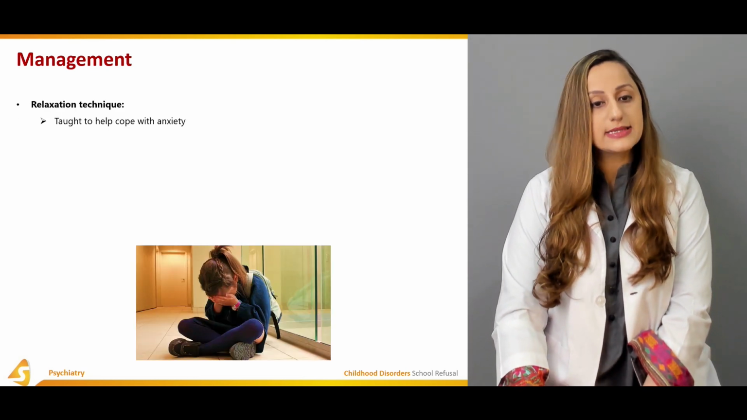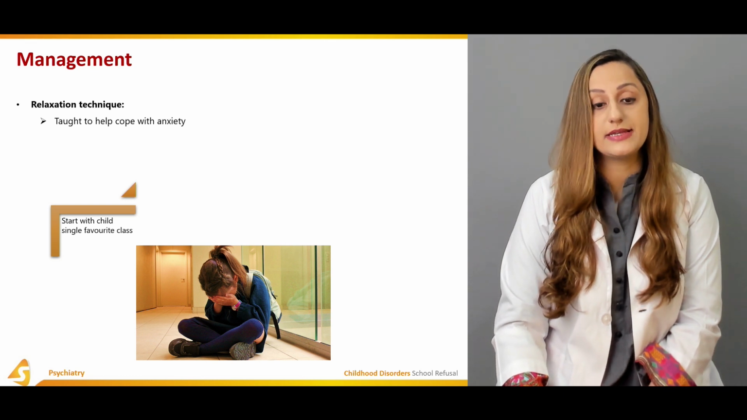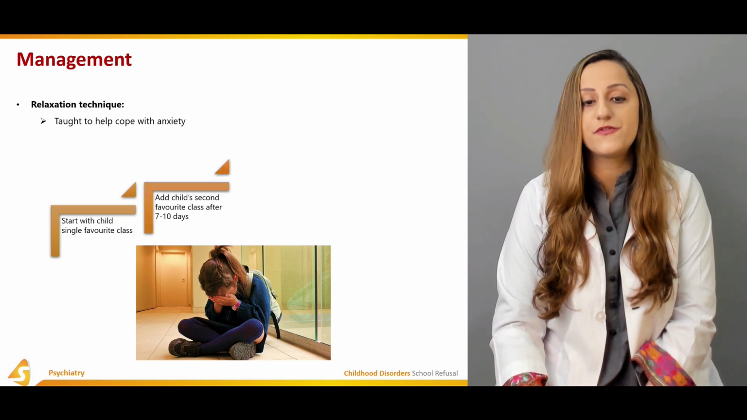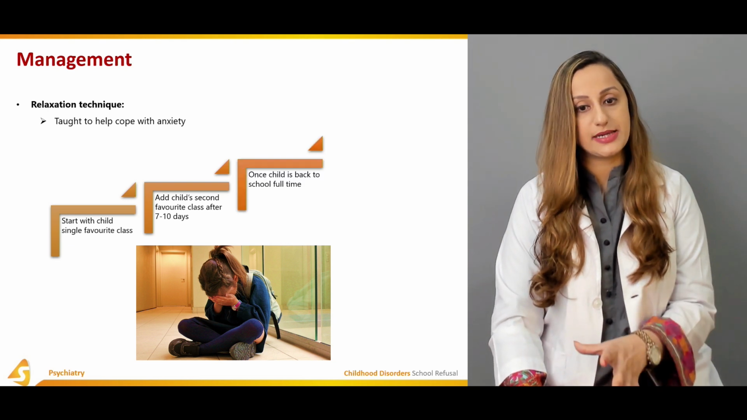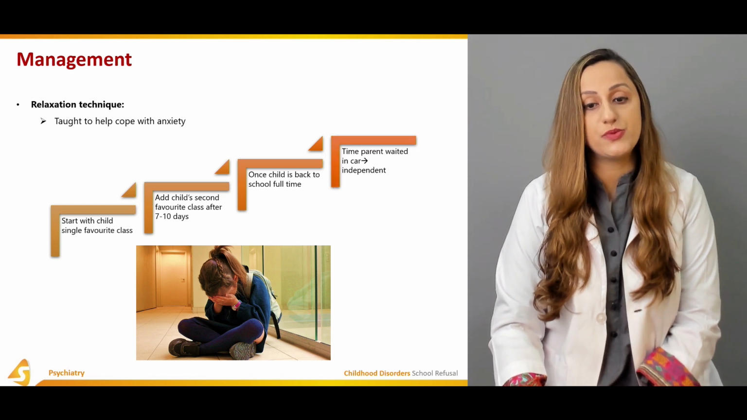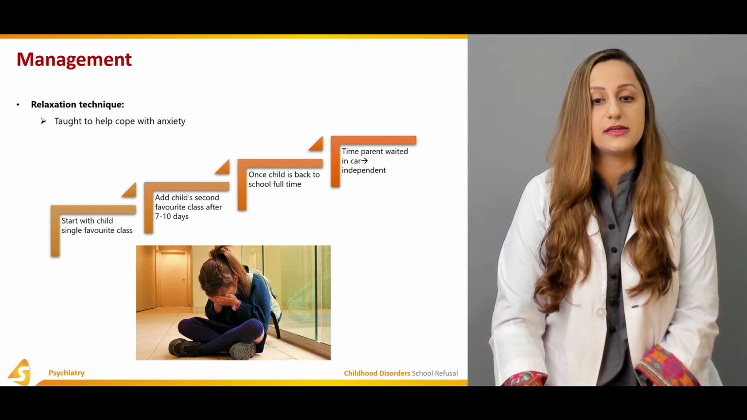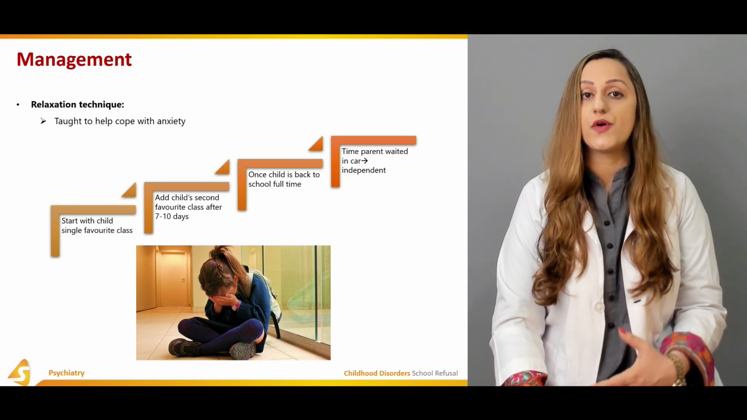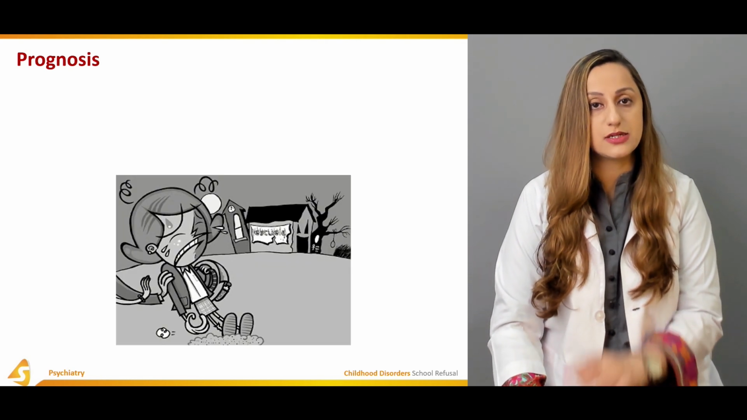The relaxation techniques are taught to the child to help him cope with the anxiety if he is having it. Start with the child's single favorite class. Add the child's second favorite class after 7 to 10 days. Once the child is back at school, a full-time school routine should be followed, and the time the parent waits in the car should be reduced, and the child should be given more independence as part of these treatment modalities.